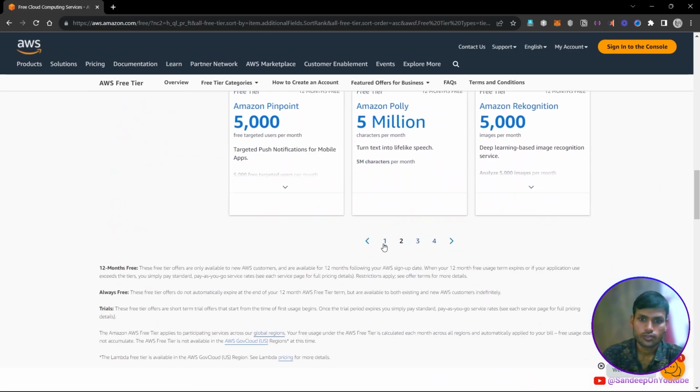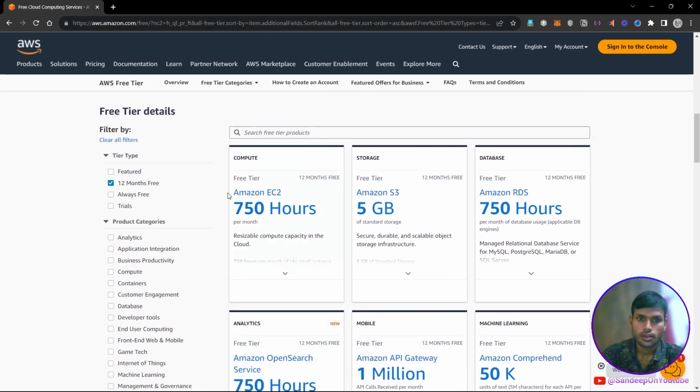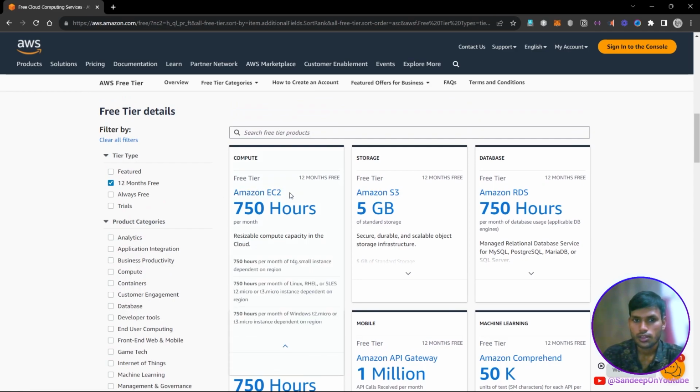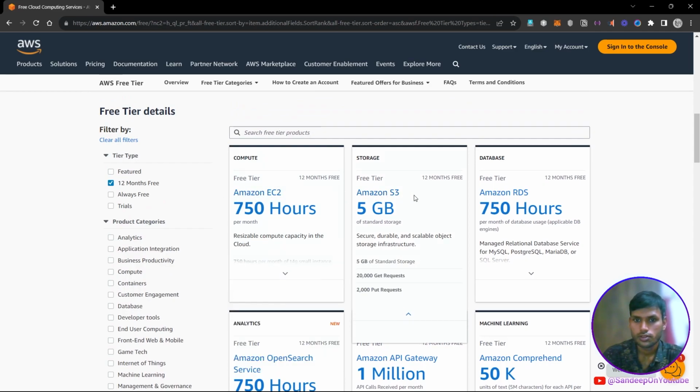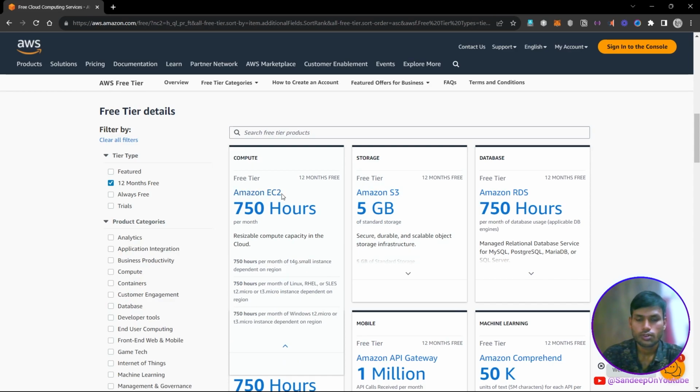So let's click on the first one. The first services are Amazon EC2 and Amazon S3. Amazon EC2 is actually used to create a virtual server, or it can be used to create a load balancer, and it can be used to create volumes or snapshots of the disk you use in the server.